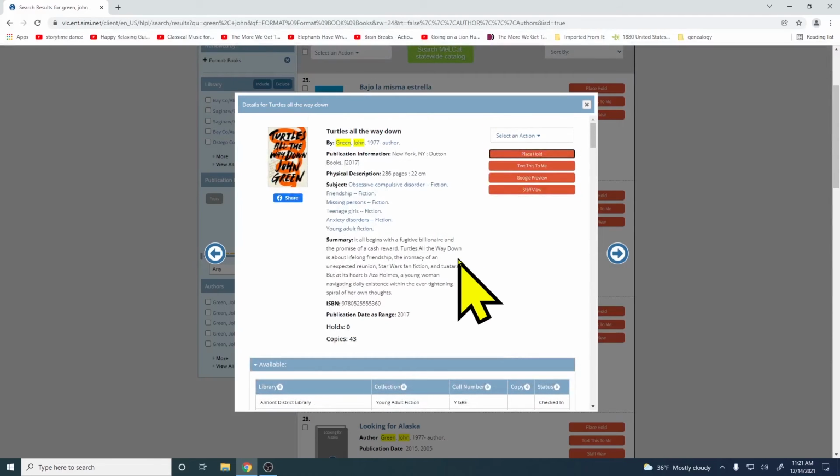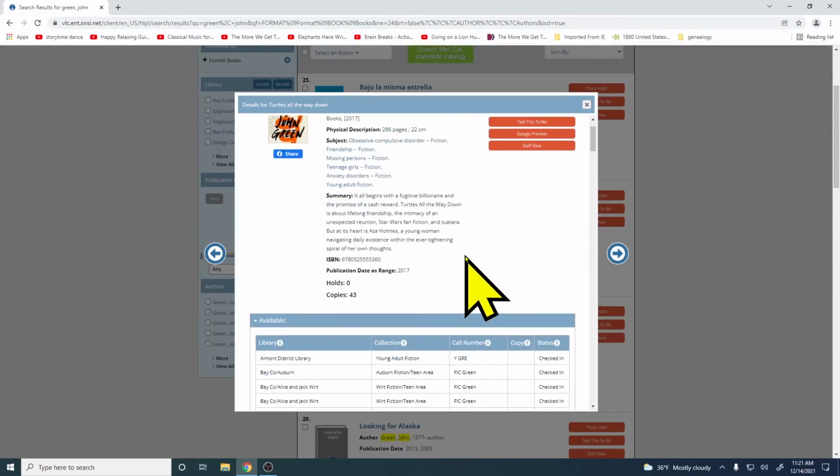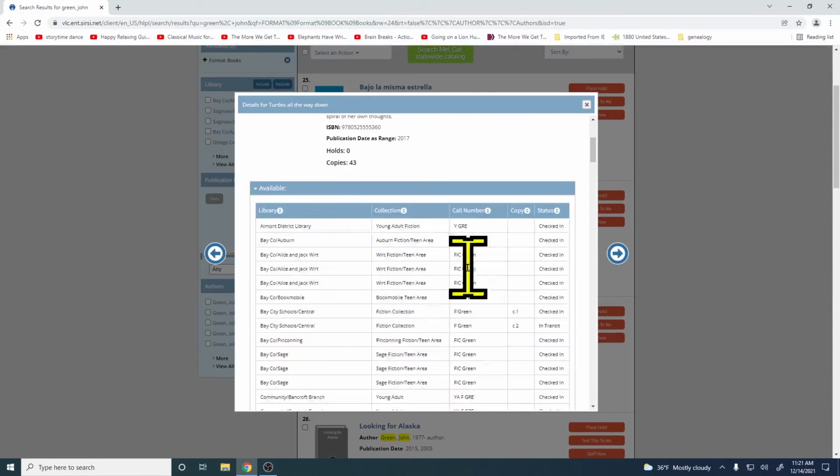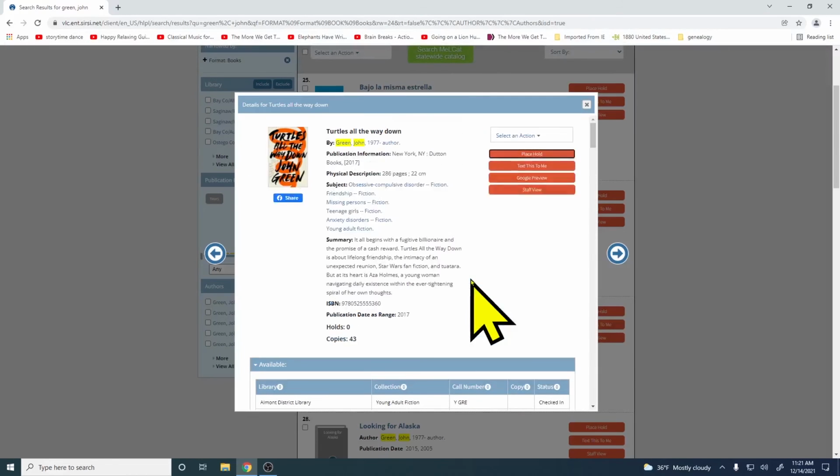Usually items with other libraries get here in about 1.5 to 2 weeks. Just depends on how quickly they send it. And once it arrives, you'll be contacted. When you set up your library account, you would have chosen how you'd like to be notified of holds, so either a phone call, a text message, or an email. If you'd like to change how you're receiving your notifications, you can go ahead and just let us know when you pick up the item. We'll be happy to change that for you.